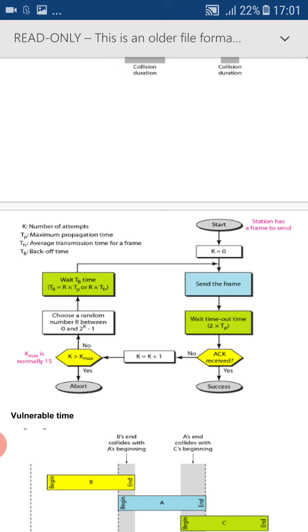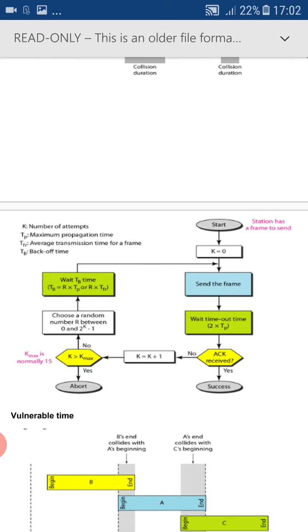This is the procedure. So we started with the start, then initialized the back-off time as 0. After initializing it as 0, the next step is sending the frame. Once the frame is sent, the sender will wait until it receives the acknowledgement. If the acknowledgement is received by the sender within the limit of the back-off time, that is 40, then it is a successful transmission. If not, then the sender's back-off count gets incremented. 0 will become 1 now.